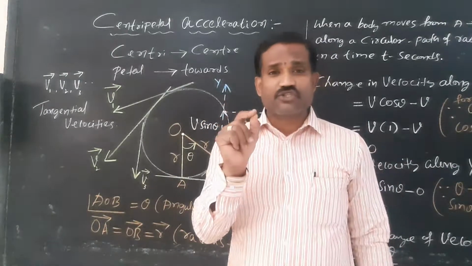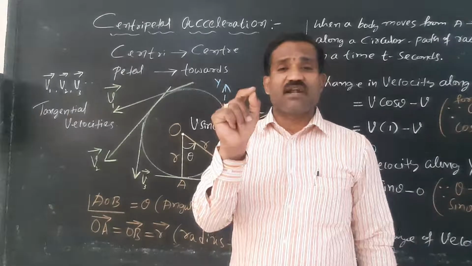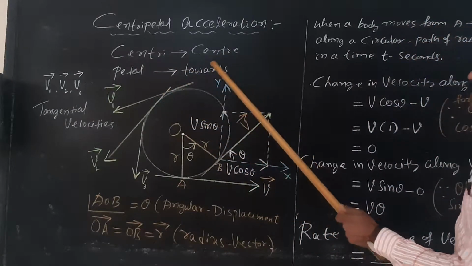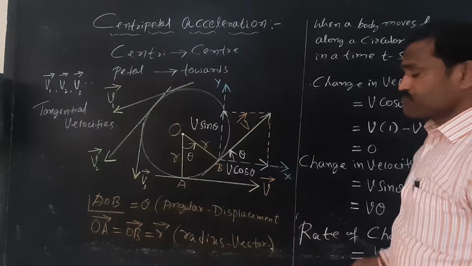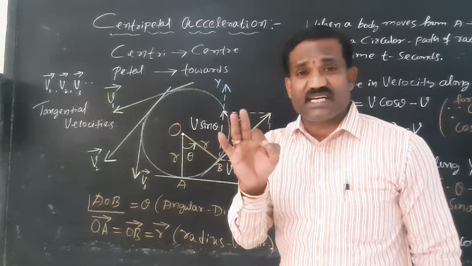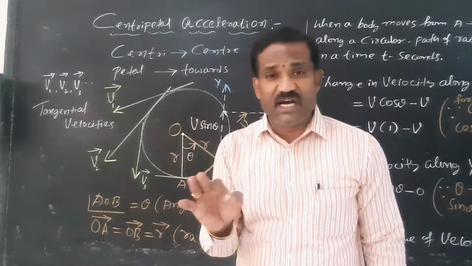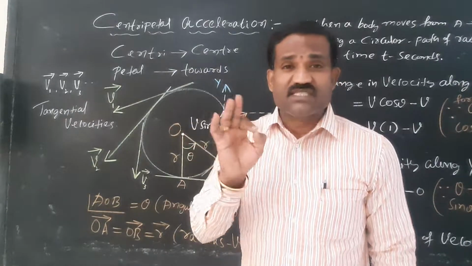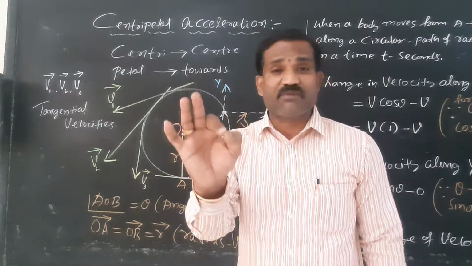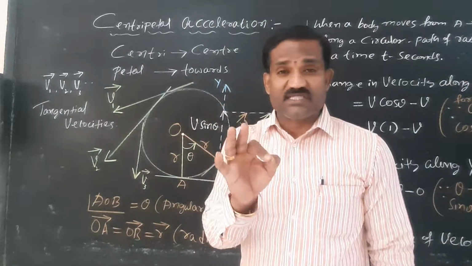The acceleration possessed by a body which is directed towards the center of the circle along the radius vector is what is called centripetal acceleration. Centri means center, petal means towards the center.